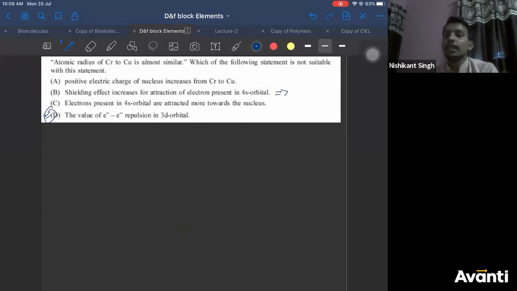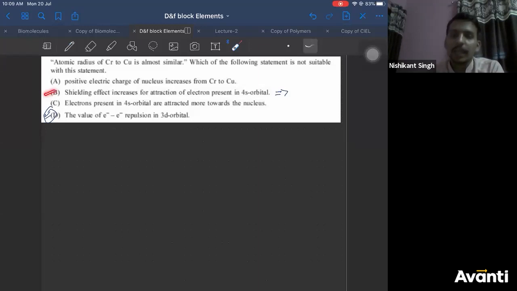So the point here is you're talking about shielding effect, right? As you're going from chromium to copper, you're talking about shielding effect, but that shielding effect is there between vanadium to chromium also, because there also you are filling the electrons, correct? It's not like you're not filling electrons from scandium to chromium. So shielding is there. Obviously, shielding is more. Due to more shielding, Z effective is not increased much, right? So that's why both the options seem correct.